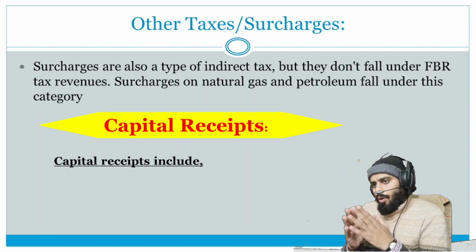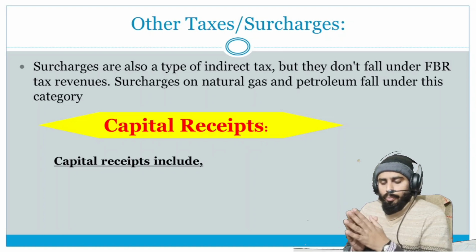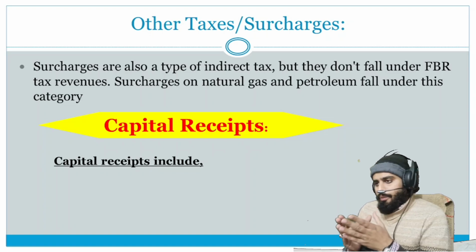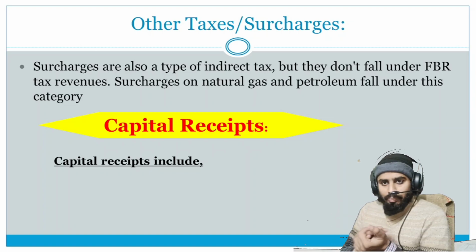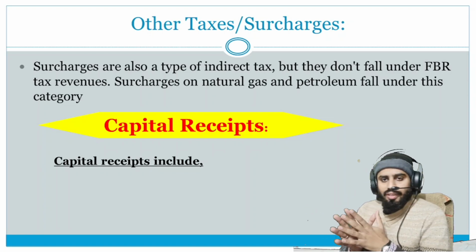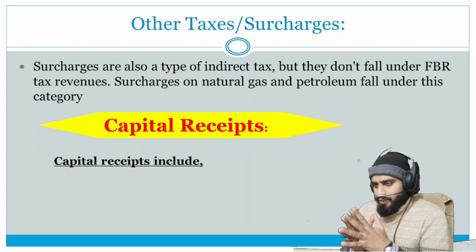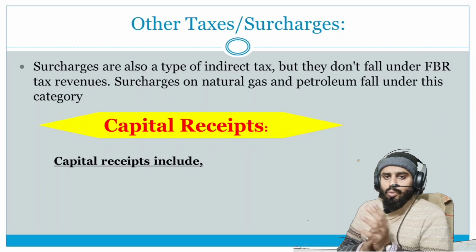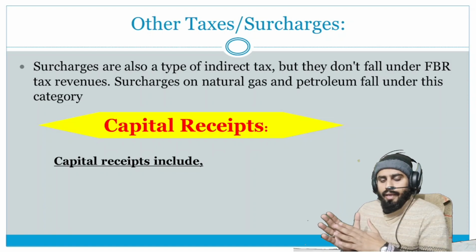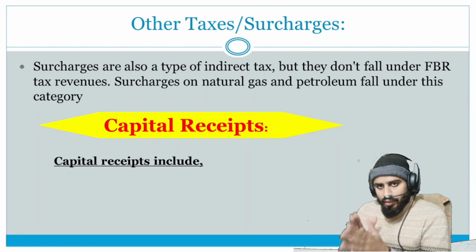You have already seen that the government increased the surcharge and levy on petrol, which ultimately affects the price of petrol, which increases or decreases throughout the year. So this is an example of surcharge and levy, and it is not included in the tax revenue. Okay, it is another head of the government's income.